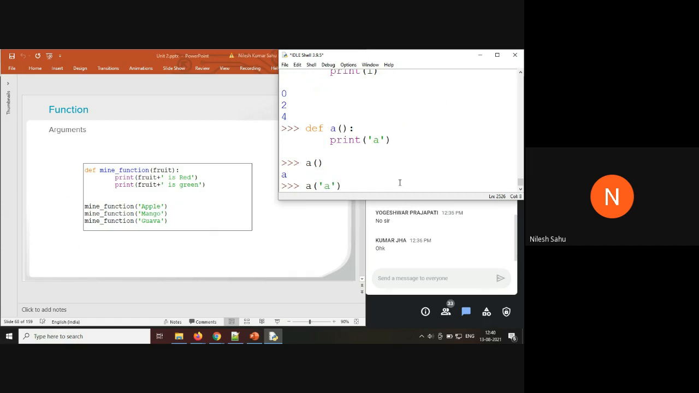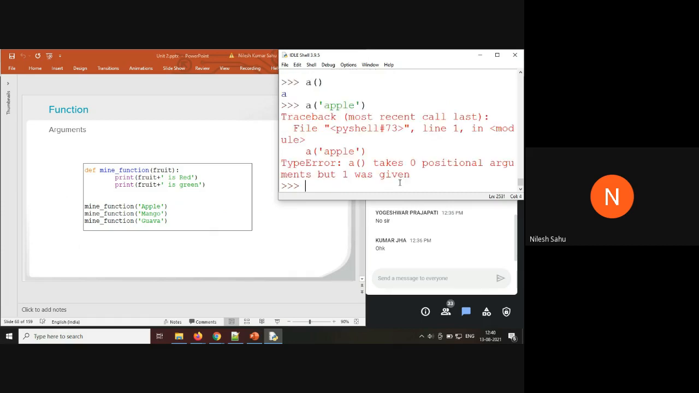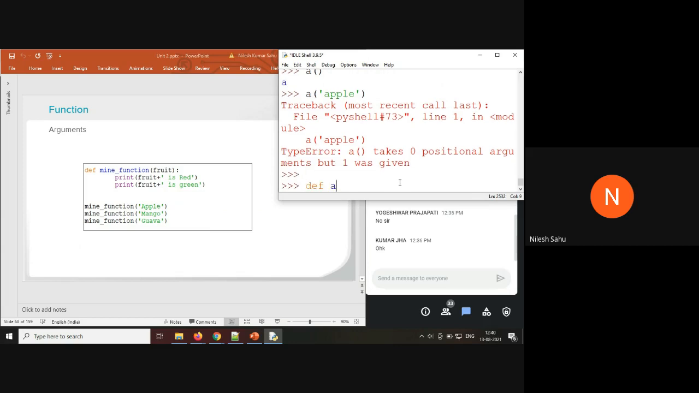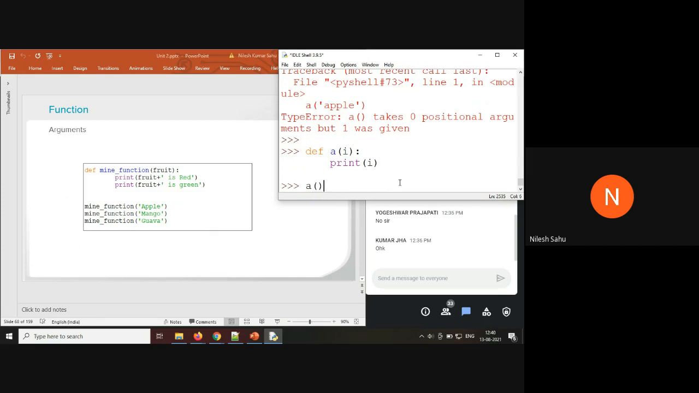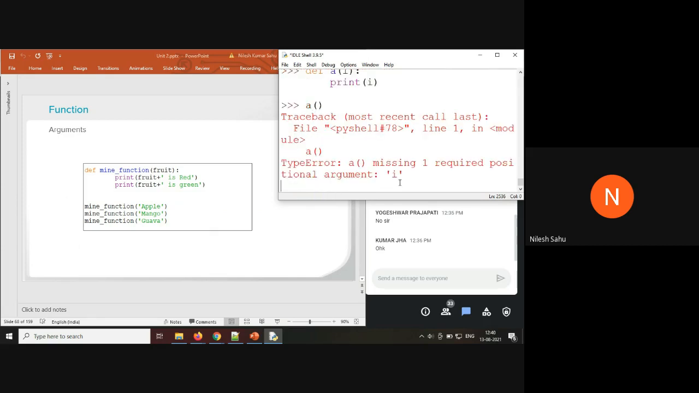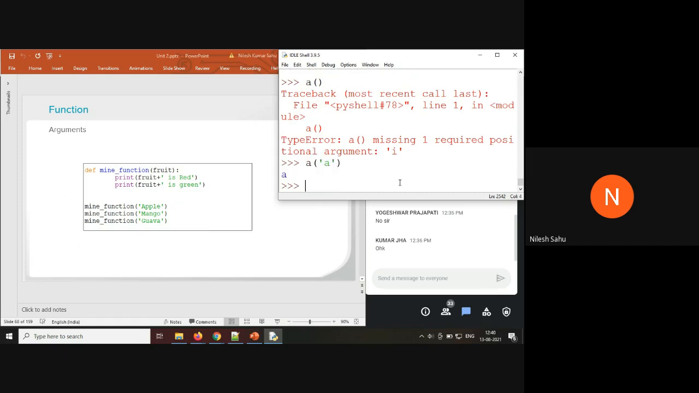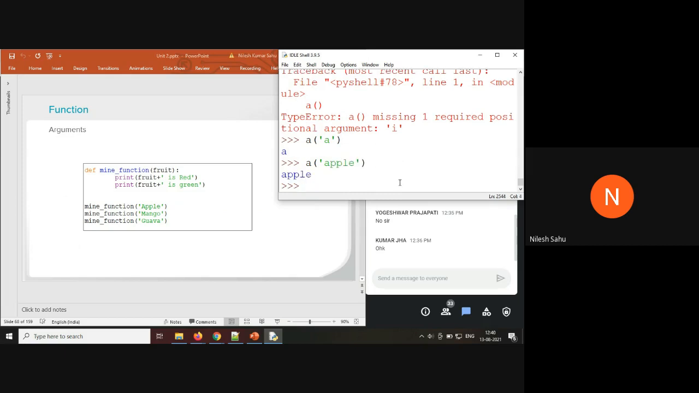If I am passing some values here, it will generate an error. So what we can do, while defining the function, is take a variable here. Let's say i. Print i. Now if I am not passing any argument while calling the function, it is again going to generate an error. What you have to do is pass an argument here. This is how the function is going to work in Python.